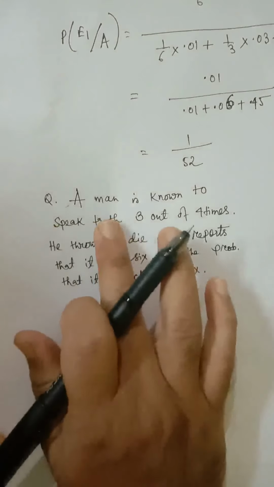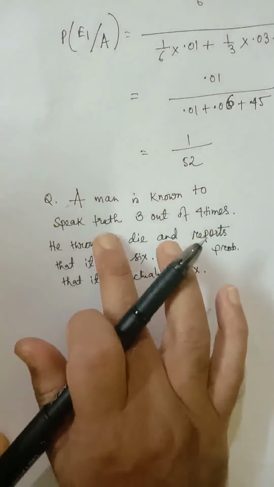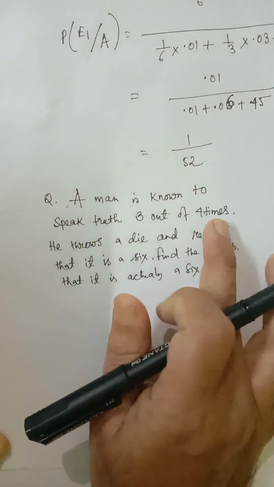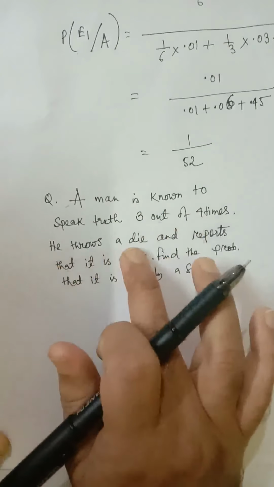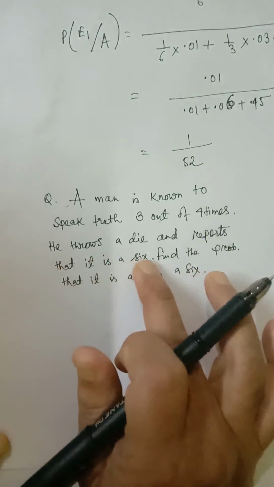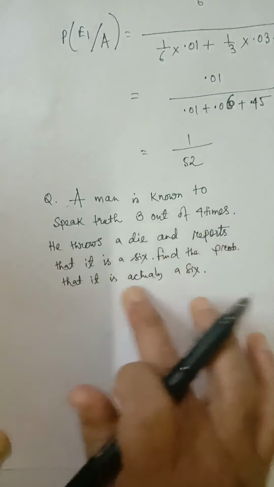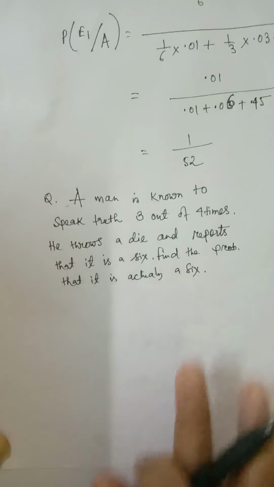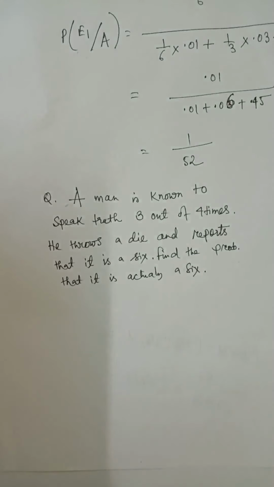Next question is, a man is known to speak truth 3 out of 4 times. He throws a die and reports that it is a 6. Find the probability that it is actually a 6. The person speaks truth 3 out of 4 times, so that means he tells a lie 1 out of 4 times.